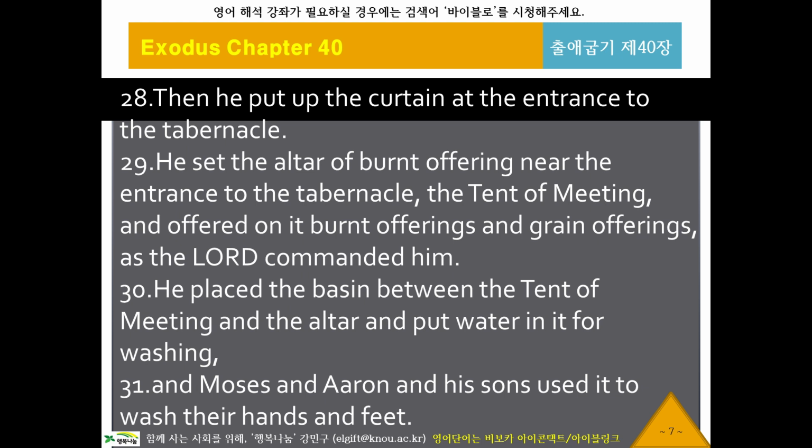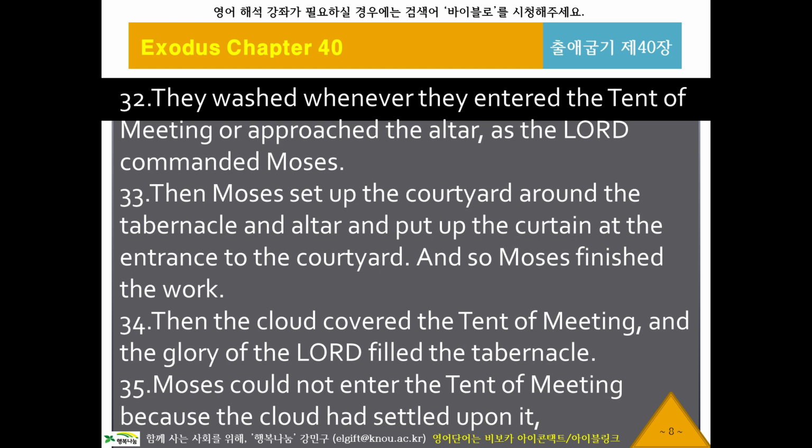He set the altar of burnt offering near the entrance to the tabernacle, the tent of meeting, and offered on it burnt offerings and grain offerings, as the Lord commanded him. He placed the basin between the tent of meeting and the altar, and put water in it for washing, and Moses and Aaron and his sons used it to wash their hands and feet. They washed whenever they entered the tent of meeting or approached the altar, as the Lord commanded Moses. Then Moses set up the courtyard around the tabernacle and altar, and put up the curtain at the entrance to the courtyard. And so Moses finished the work.